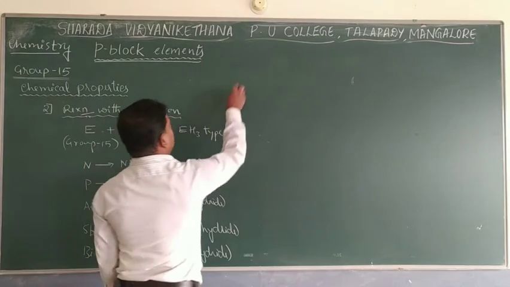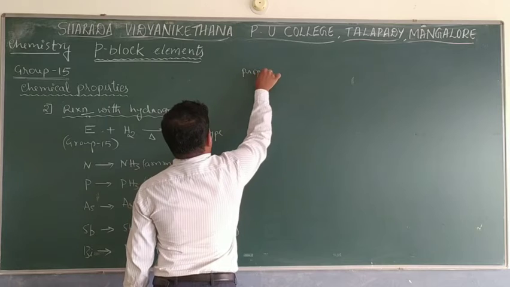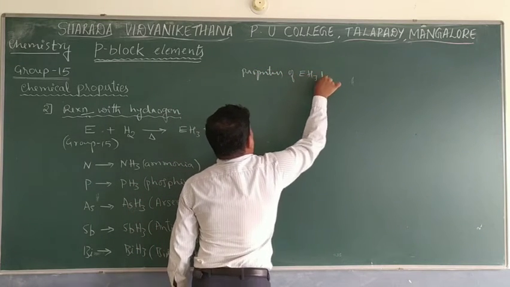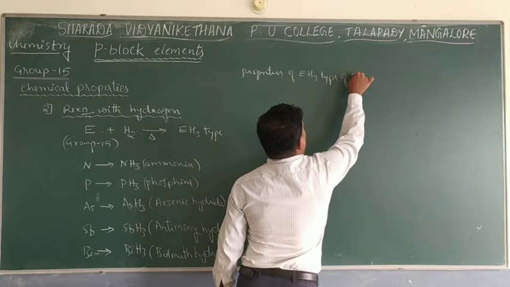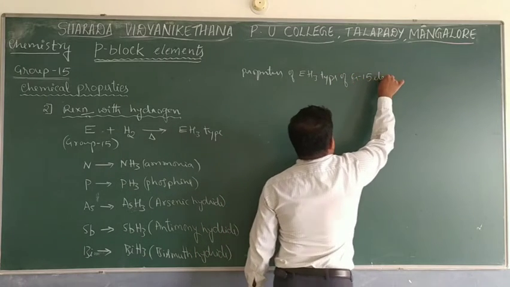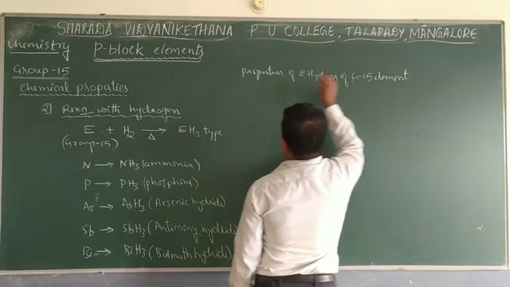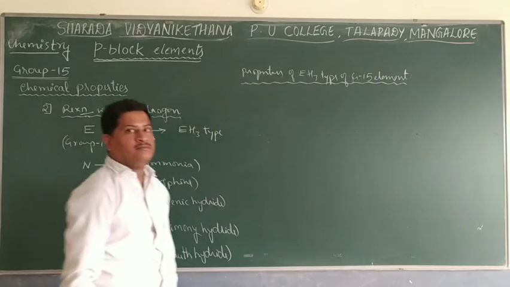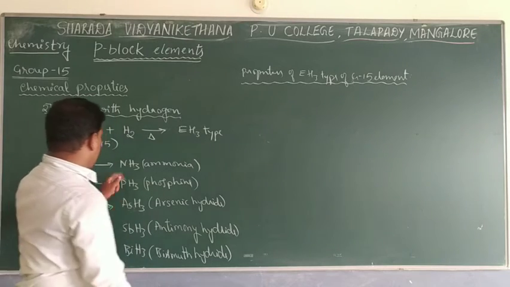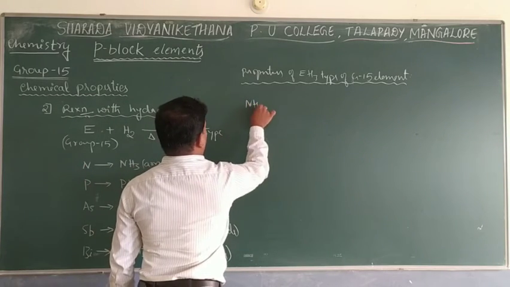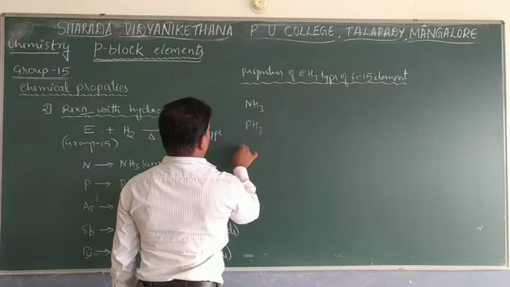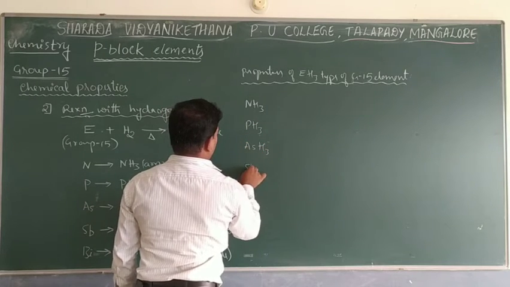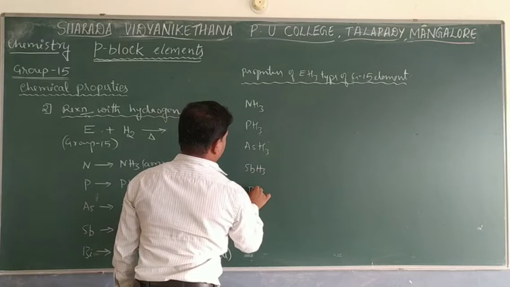Let us see some of the properties of EH3 type molecules of group 15 elements, one by one. We have ammonia, then PH3, after that arsenic hydride, antimony hydride, bismuth hydride.